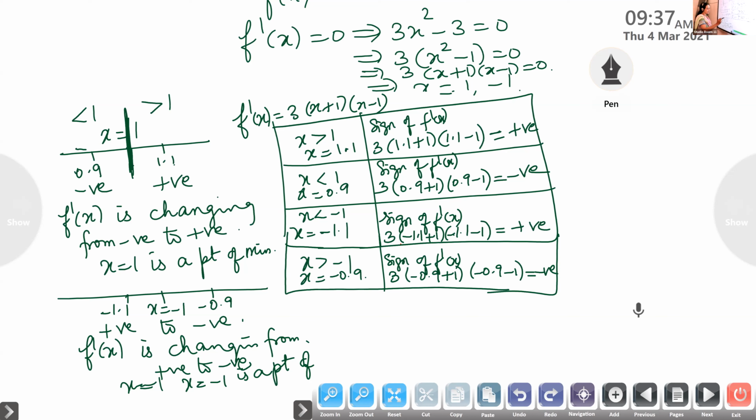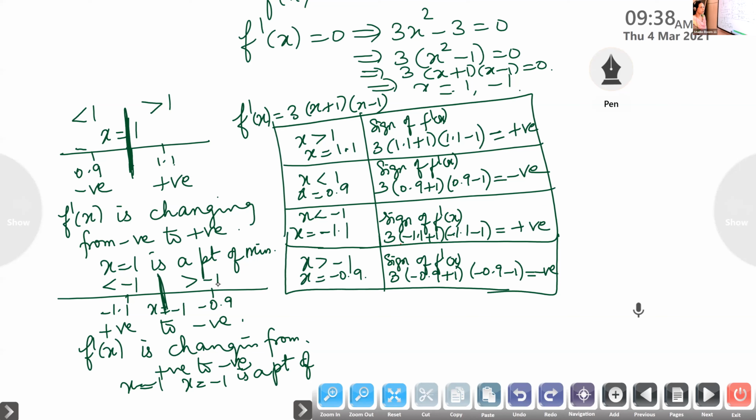Again, take the next one, x equals minus 1. Here x is less than minus 1, and this is greater than minus 1.